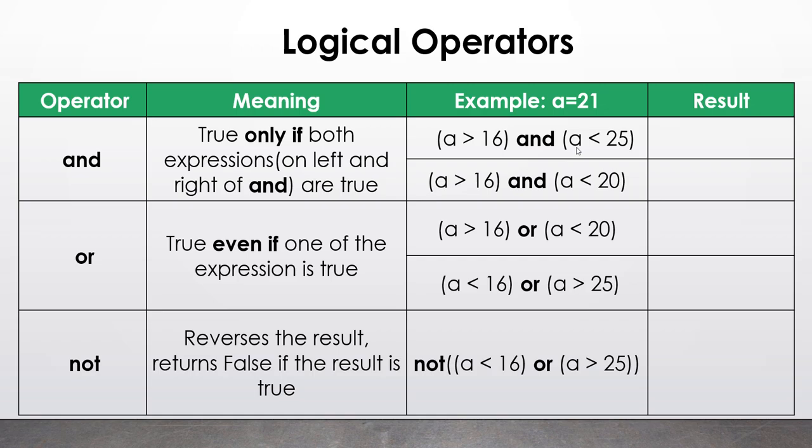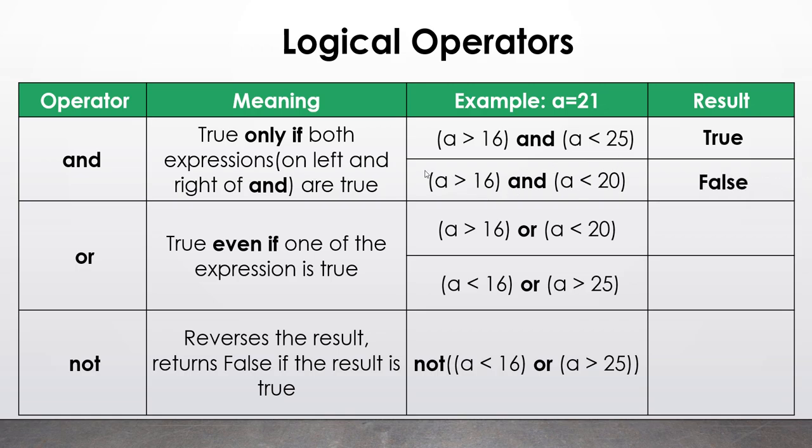I just want you to guess what the answer of this particular condition will be in terms of true or false. It will definitely be true, because value 21 is greater than 16 as well as less than 25. Similarly, using the same AND operator, I have set up another condition where a is greater than 16 and a is less than 20. Now I want you to guess what the answer of this condition will be. I think you must have guessed by now. The answer will come out to be false.